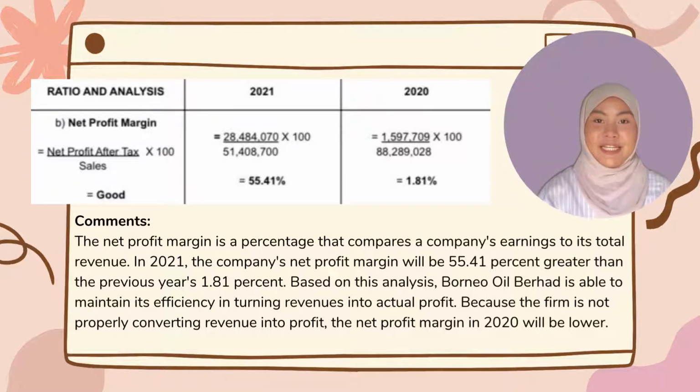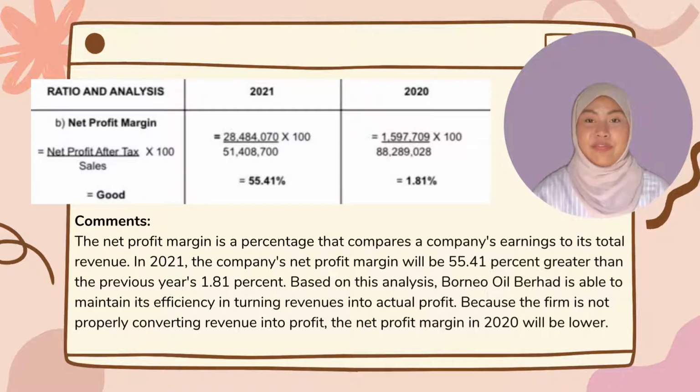After calculation, the answer is 55.41%. For 2020, the amount of net profit after tax is 1,597,700 ringgit, and the amount of sales is RM88,289,028. After calculation, the answer is 1.81%.